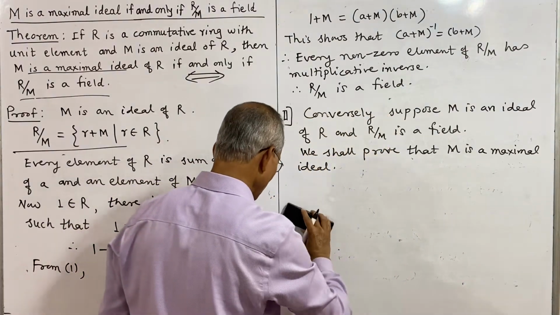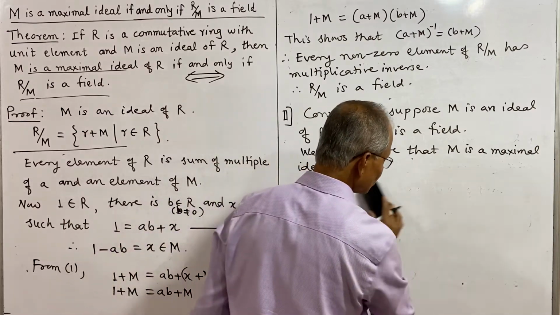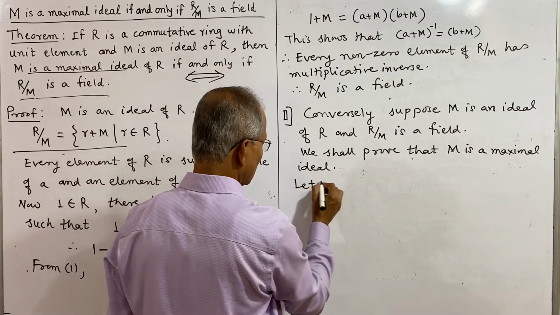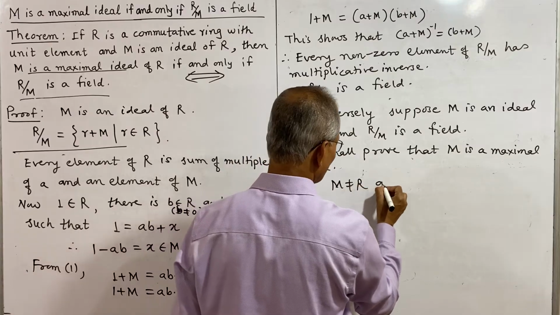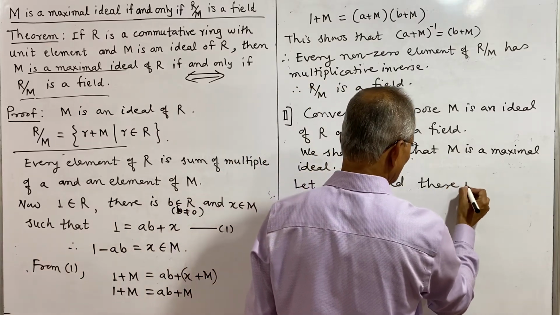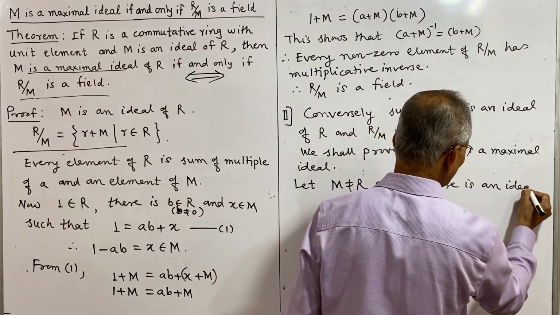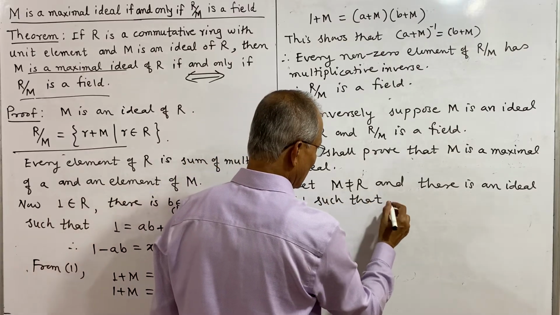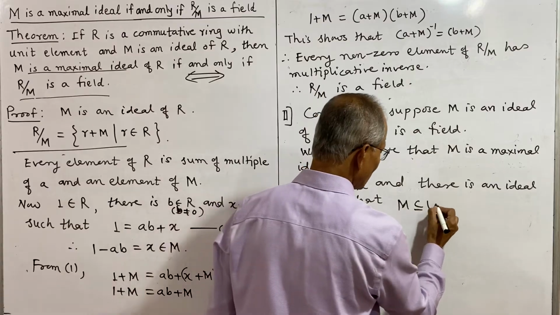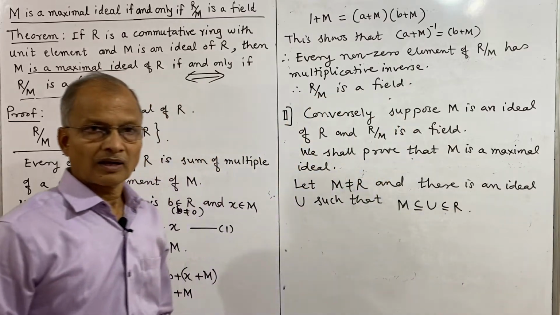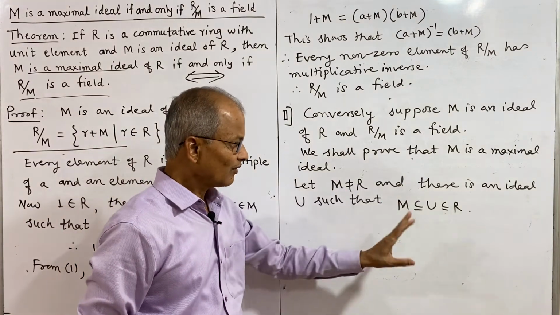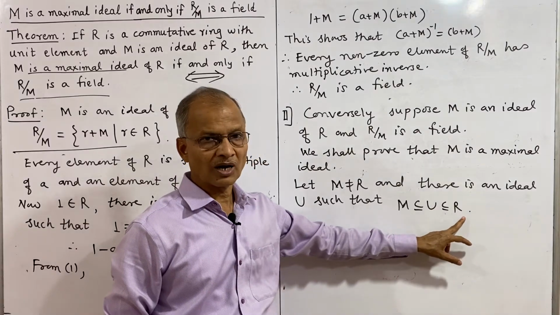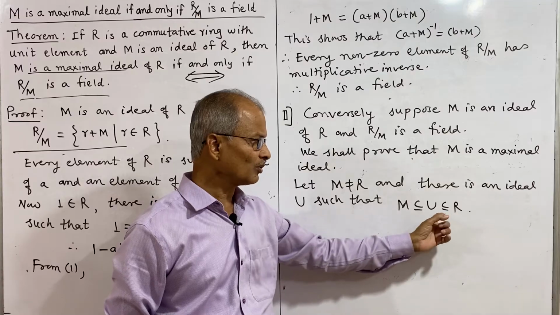First, M is not equal to R. Let M not equal to R, and there is another ideal U, such that M is a subset of U is a subset of R. Then when M is a maximal ideal, either M is equal to U or U is equal to R. And if M is not equal to U, then we have to prove U is equal to R.